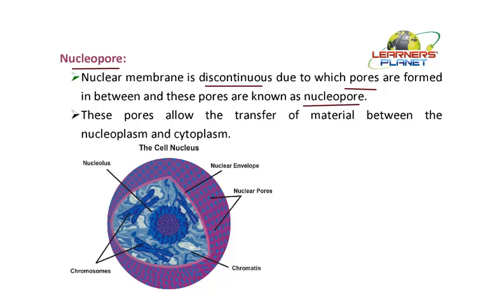And when something is working as a control unit, as a brain, it has to be in continuous contact with each and every part of the cell. So this is why the nuclear membrane is porous in nature as well as having pores in between. That means it is permeable, as well as special pores are present so as to support the transfer of material between the nucleoplasm and the cytoplasm.